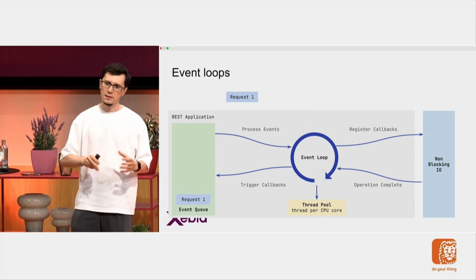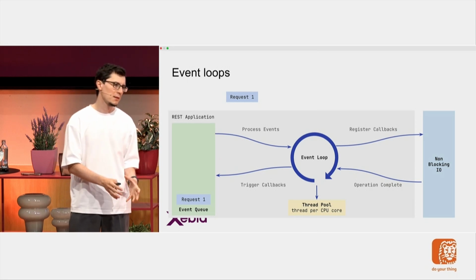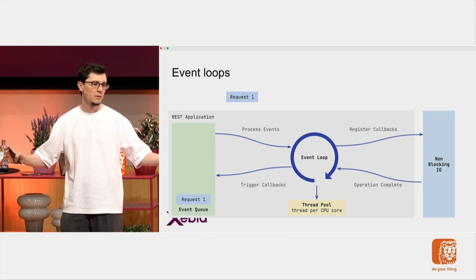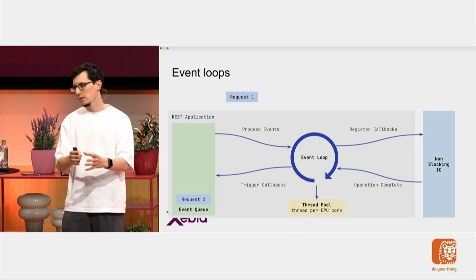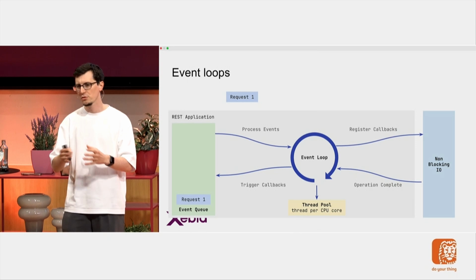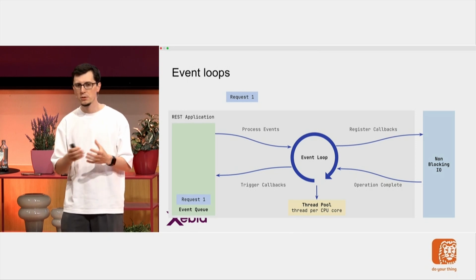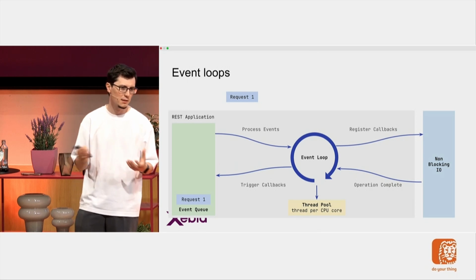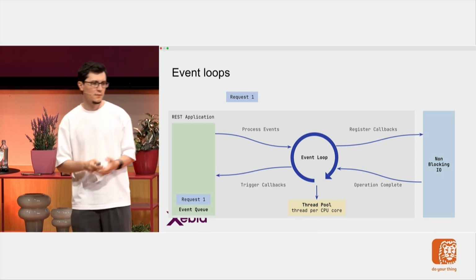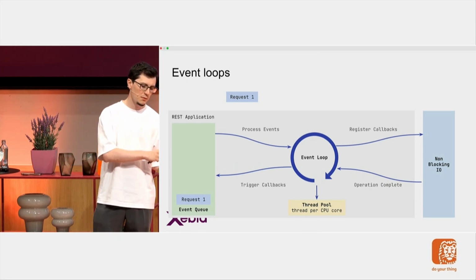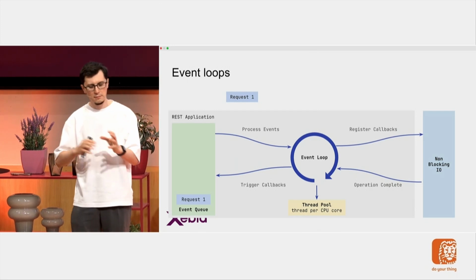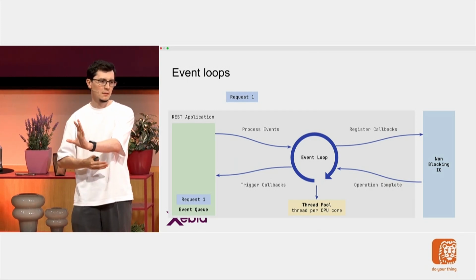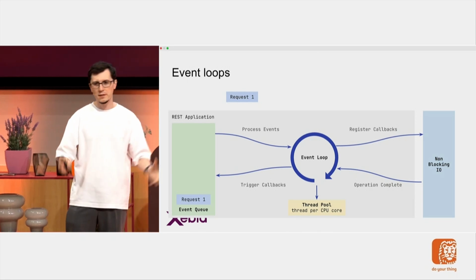And then there is this event loop in the middle of everything. This time, it doesn't have a large thread pool, but a very small pool of threads. It's usually the amount of CPU cores, or even one thread in JavaScript, for example. Then this event loop takes the request, processes it, and when it hits an I/O, it registers a callback, and then frees up the thread.